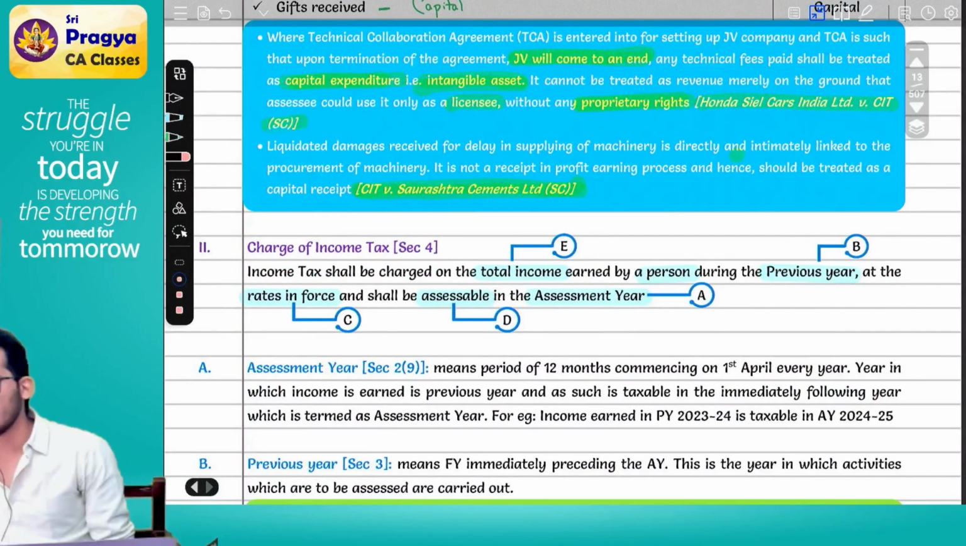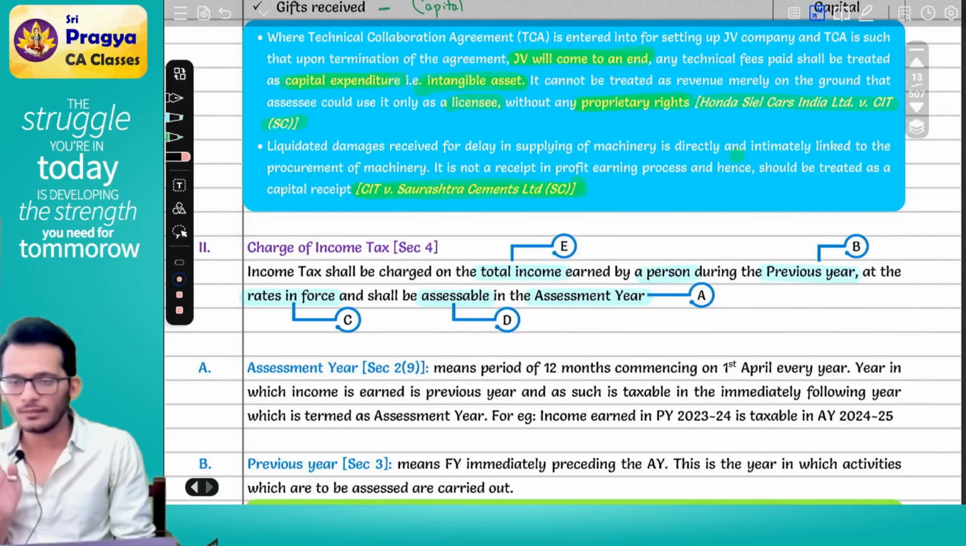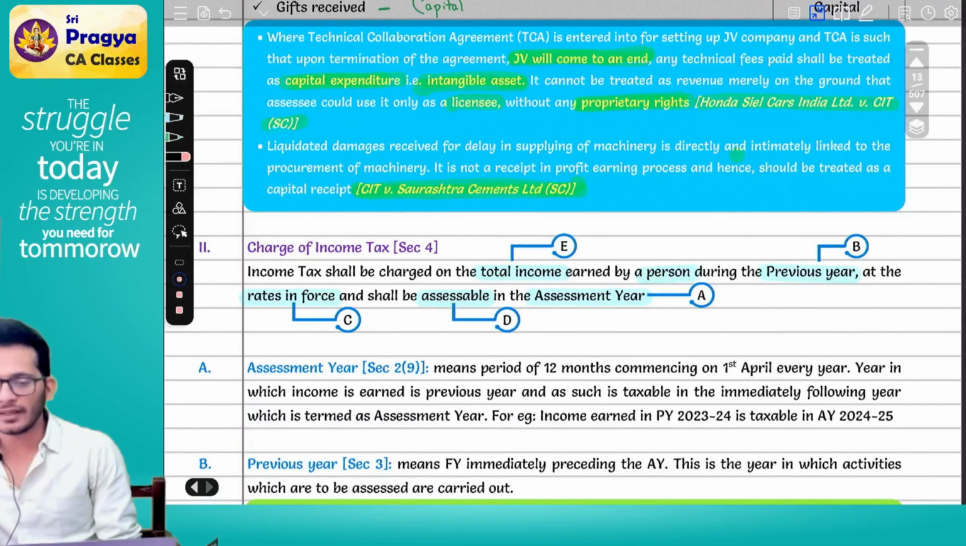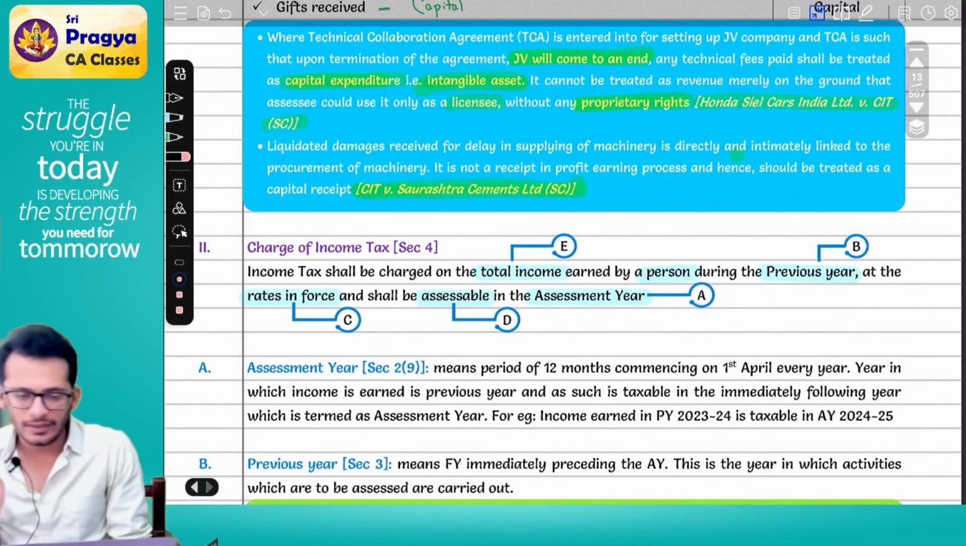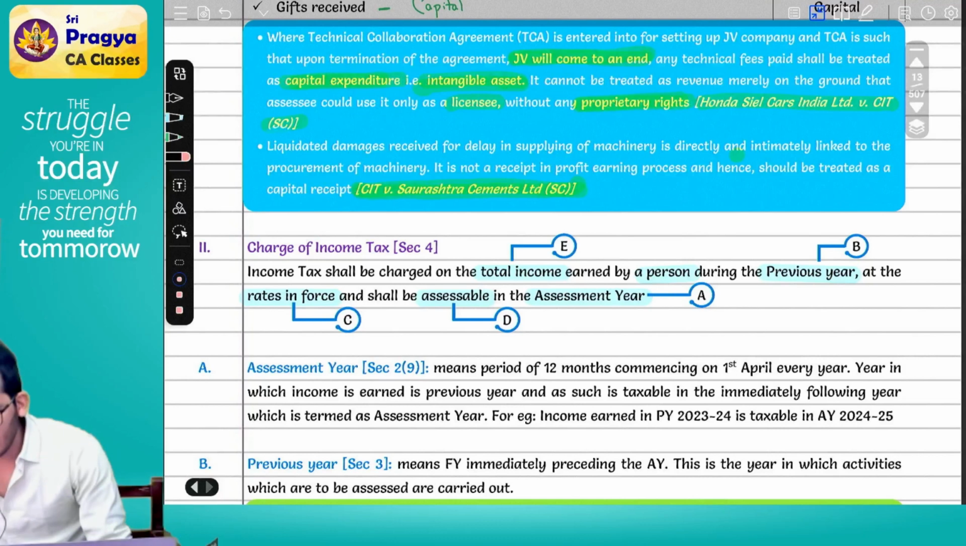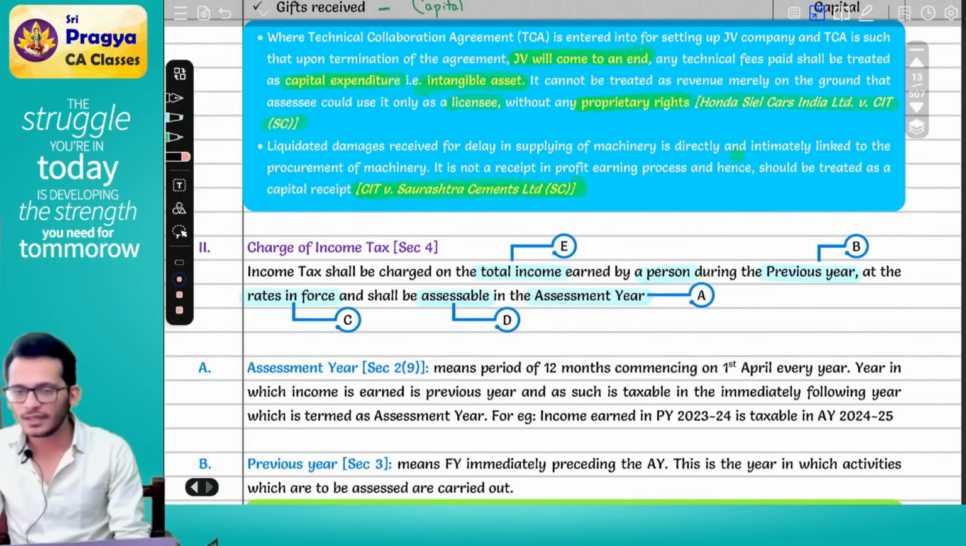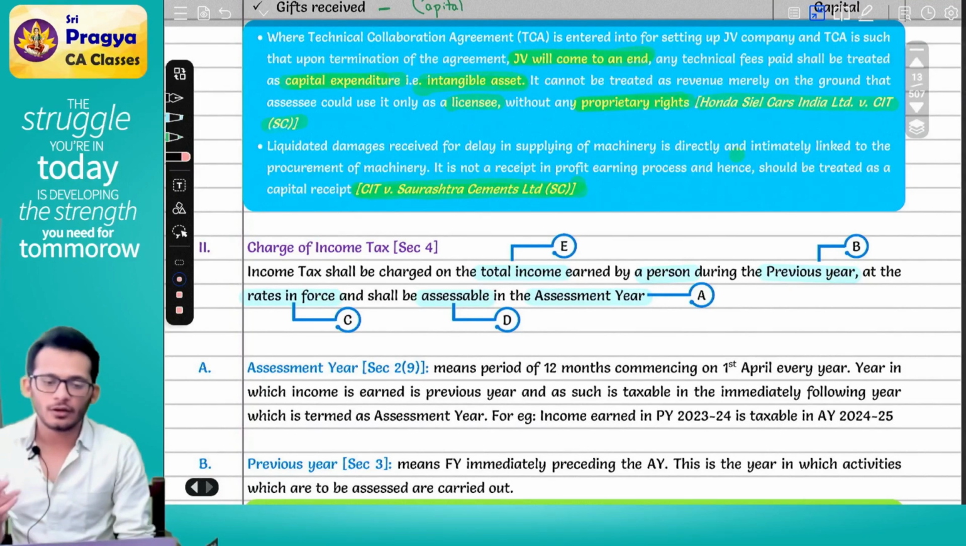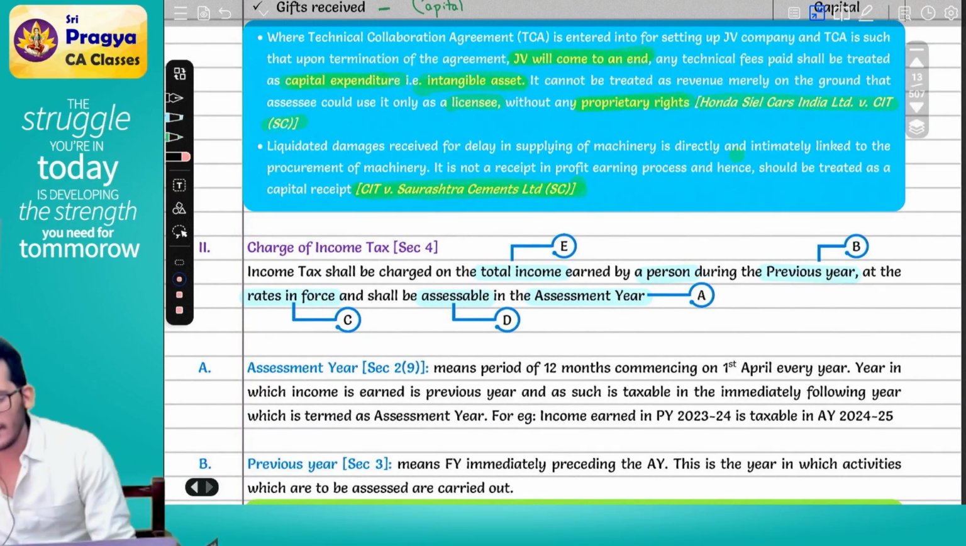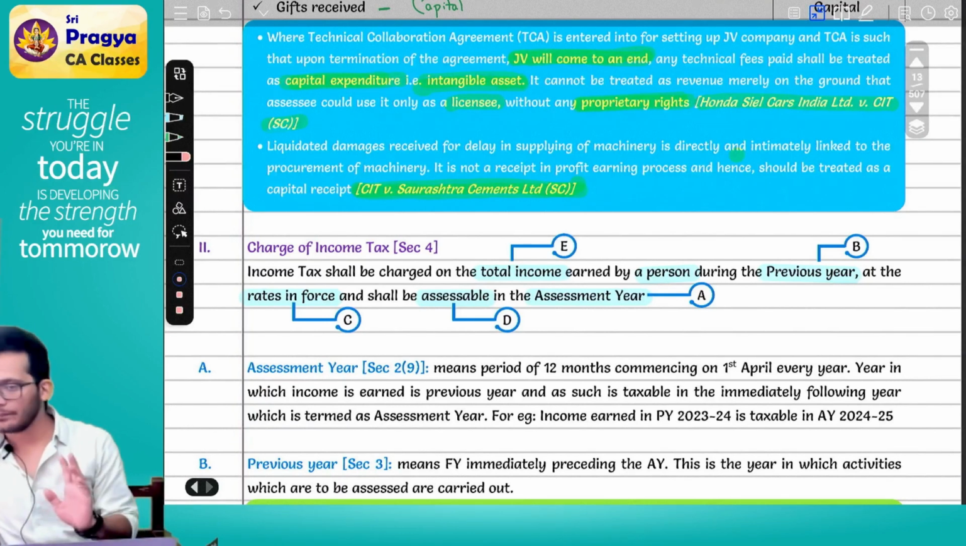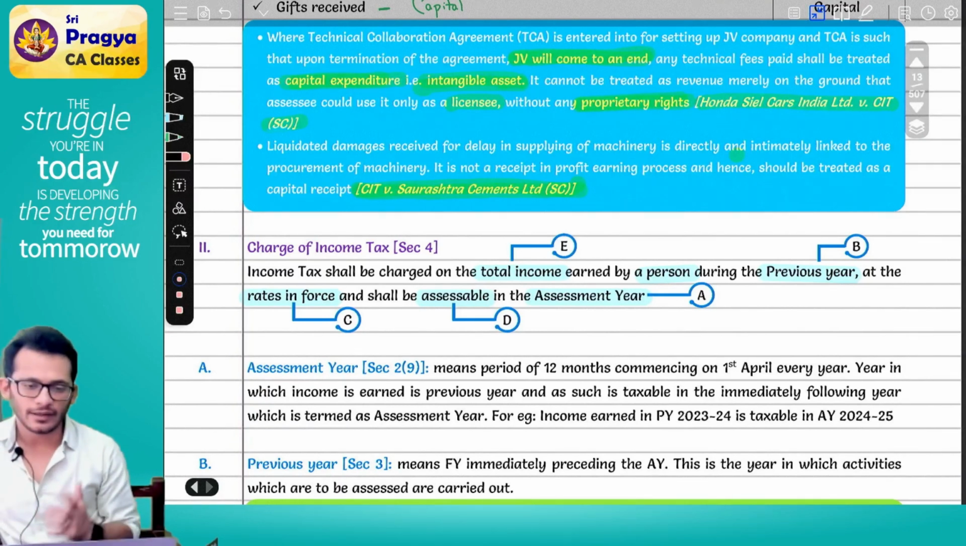Then we started discussing the section number 4, which talked about our charging section, where we said that if you want to know the total income, you need to know first what is income. Income means any income defined under 2(24). This income generally will always be covering revenue receipts, but may or may not cover capital receipts depending on whether it is included. What is a capital receipt? The items which are one time. What is revenue receipts? The items which are regular.